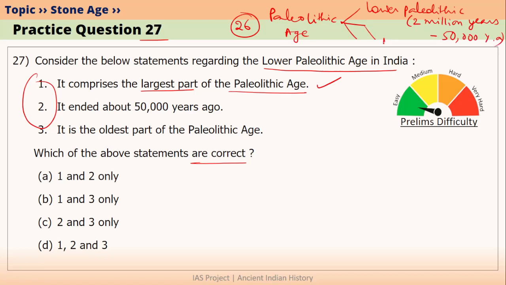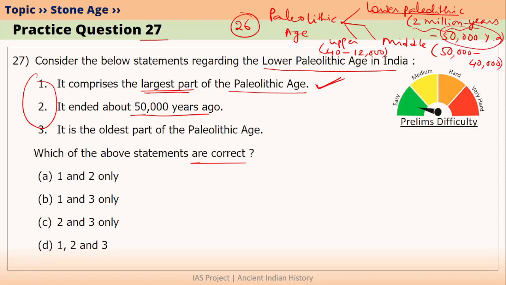The second part is Middle Paleolithic age, which started almost 50,000 years ago and it ended 40,000 years ago. The last part is Upper Paleolithic age. It started 40,000 years ago and it ended almost 12,000 years ago. So obviously the Lower Paleolithic age lasts almost 1.95 million years. Therefore, it is the largest part of Paleolithic age. Statement 1 is correct. The second statement is, it ended about 50,000 years ago.